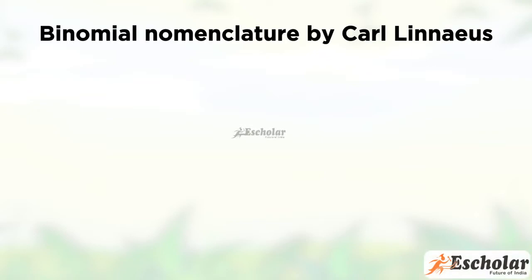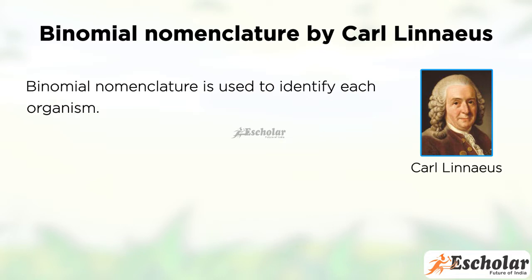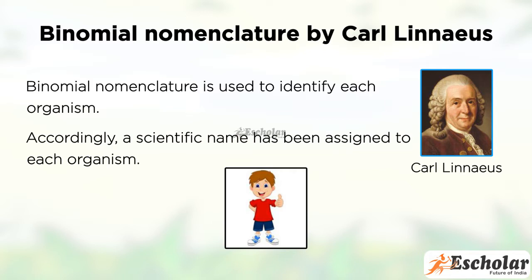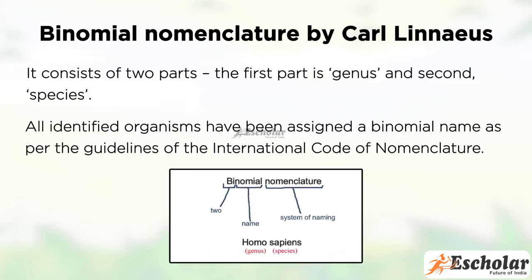Binomial nomenclature by Carl Linnaeus. Binomial nomenclature is used to identify each organism. Accordingly, a scientific name has been assigned to each organism. It consists of two parts. The first part is genus and the second is species. All identified organisms have been assigned a binomial name as per the guidelines of the International Code of Nomenclature.